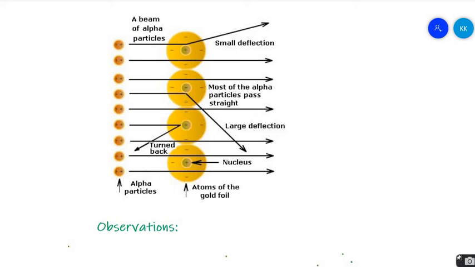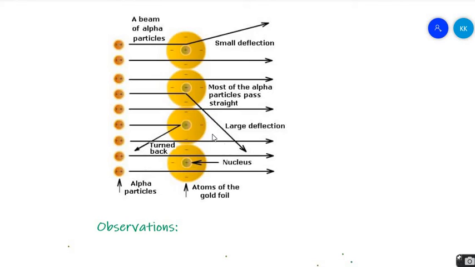That means there was no obstacle. So for the maximum area, the gold atom did not have any obstacle for the alpha particles. That means most of the atom of the gold foil was empty. There was nothing to cause a hurdle in the alpha particles' path.